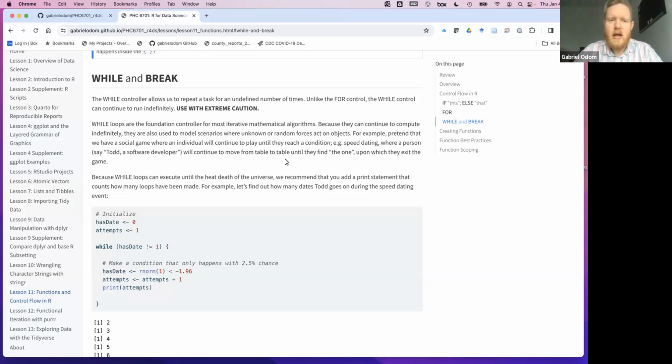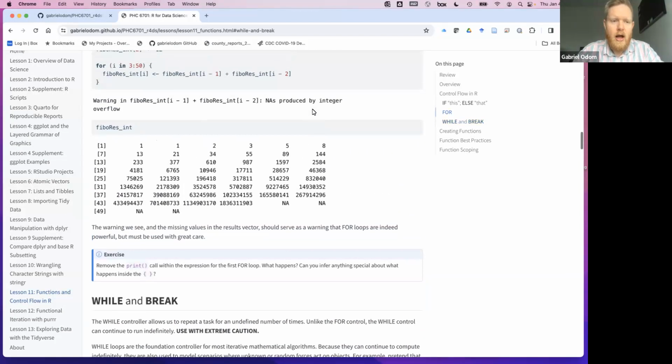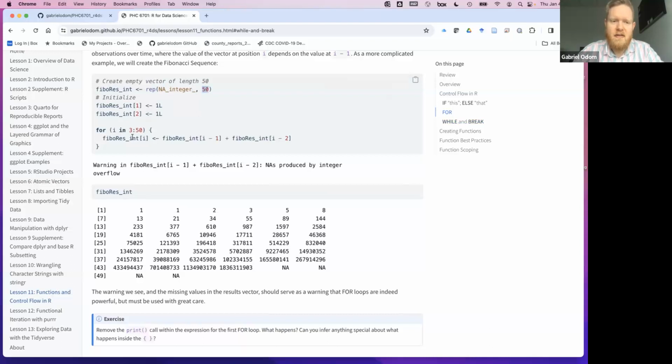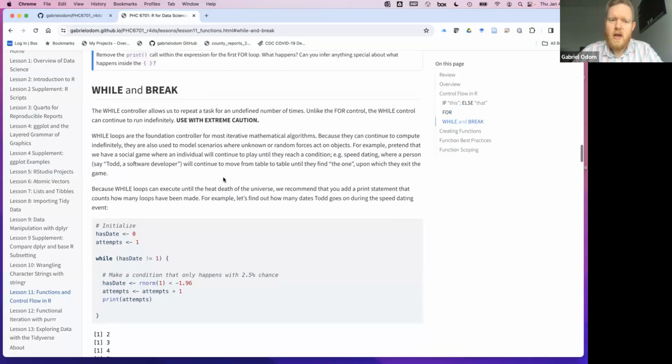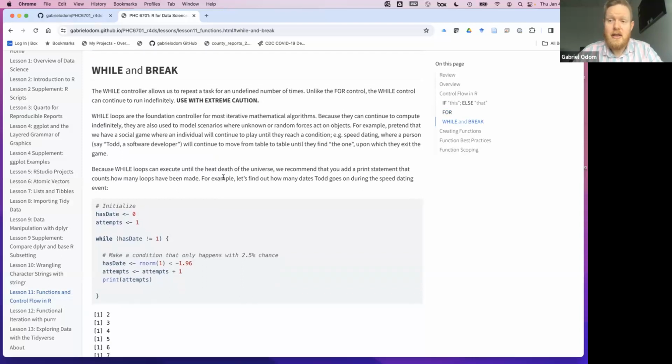The while loops and then the break statement. Notice that a for loop doesn't come with a break. The reason is that you specify ahead of time how many computations you want. So back here, I had to set ahead of time that I wanted 50 numbers calculated. And I said, okay, give me from 3 to 50. So I'm telling the computer, hey, computer, you need to do this 50 times, or technically 48 times from 3 to 50. The while loop, however, does not have that restriction. The while loop will keep operating until the heat death of the universe or until your computer turns to ash, or basically until you stop it.